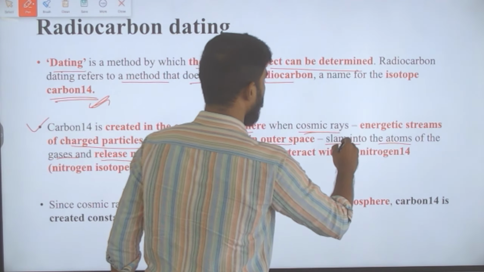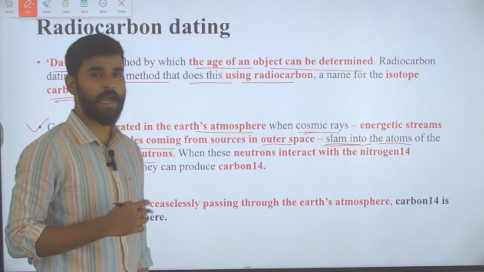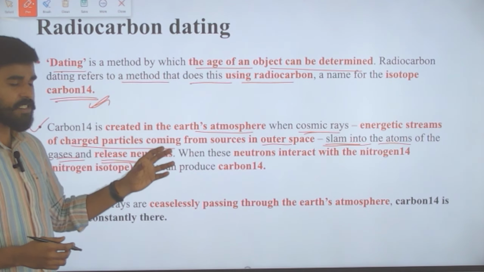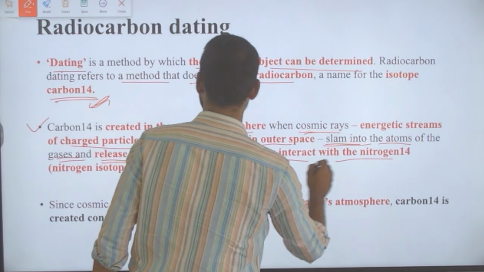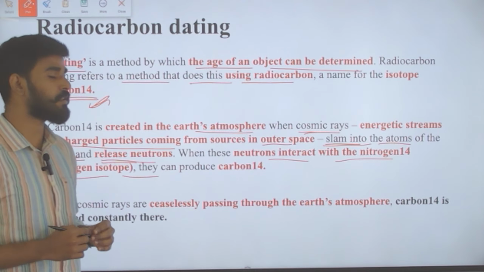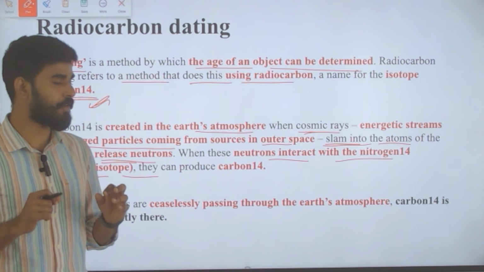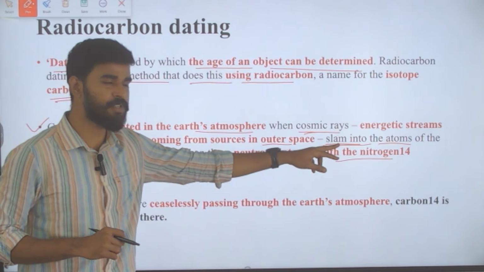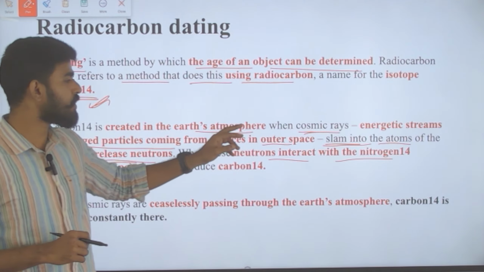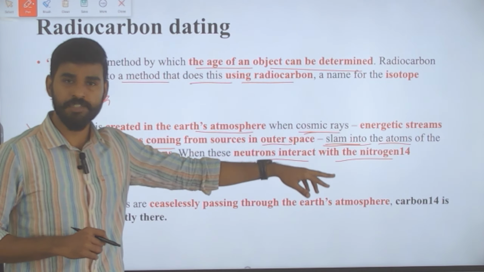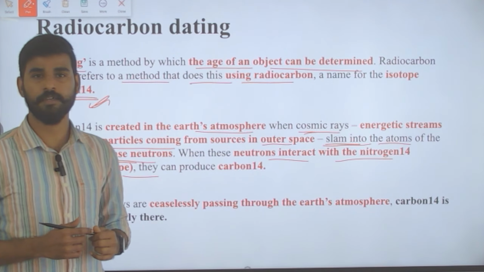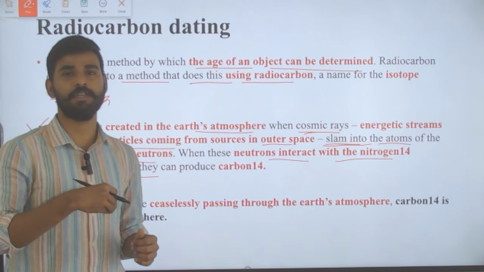When these neutrons interact with nitrogen 14, which is an isotope of nitrogen, then carbon 14, an isotope of carbon, is produced.